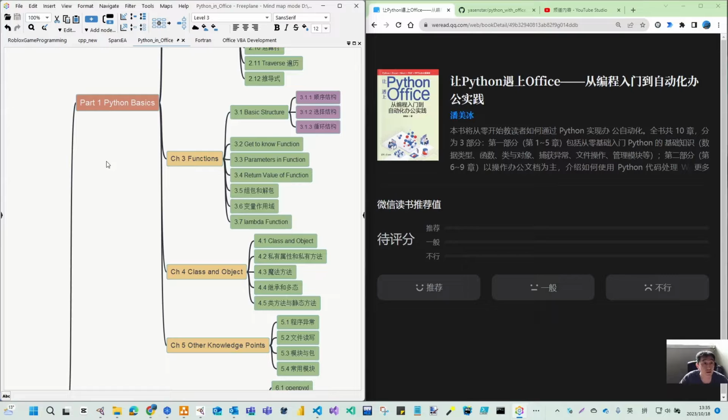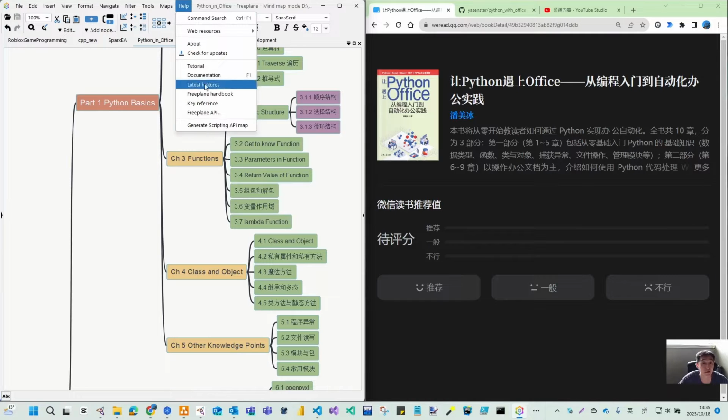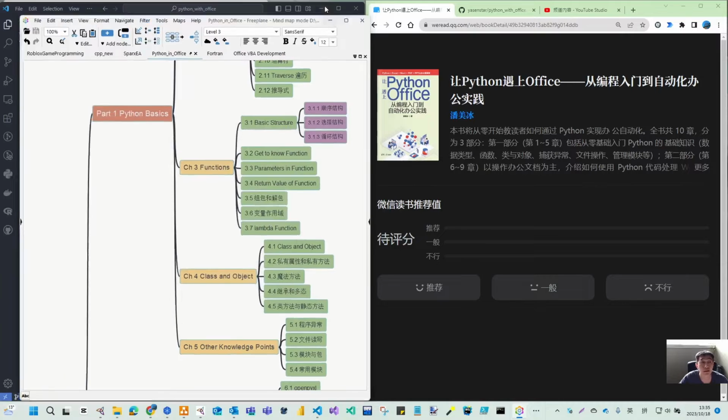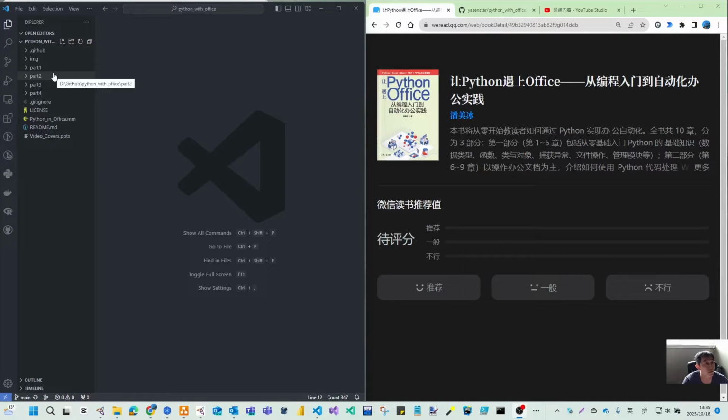So this mind map, if you watch my other videos in my channel, you may know, is done by the open source software called Free Plan. And then I'm putting up our repository, and I will use VS Code primarily for this Python practice.